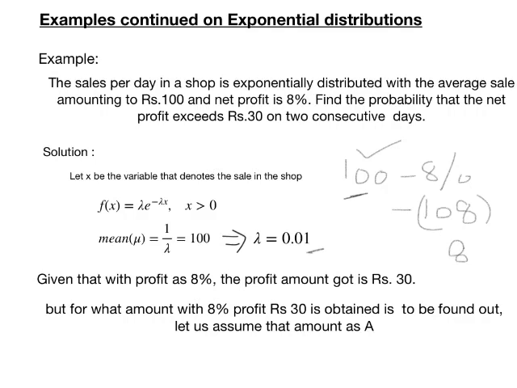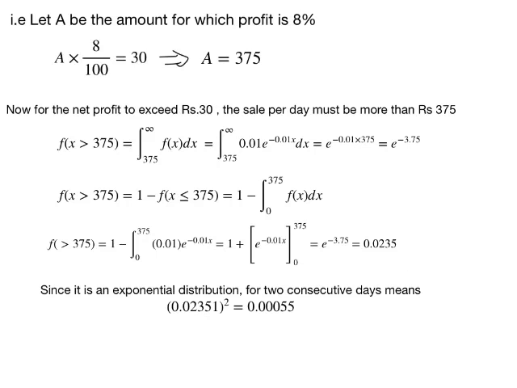So let me assume that amount as A. So now let me assume the amount as A, for which if I apply 8% of profit, I get the profit amount of rupees 30. So the equation goes as follows: A into 8 by 100 is equal to 30. That is, for amount A, if I apply the 8% profit, I'll be getting the rupees 30 as the profit amount. So on simplification, I get A is equal to 375.